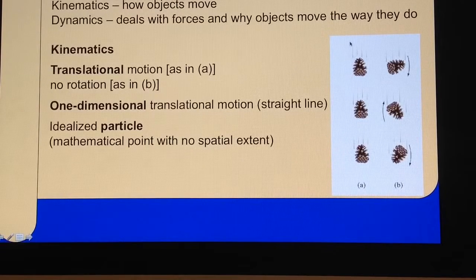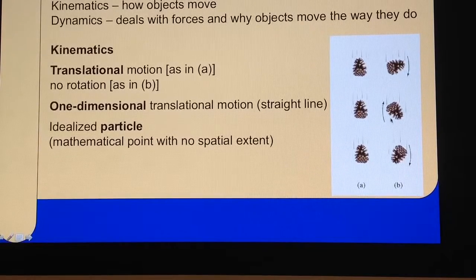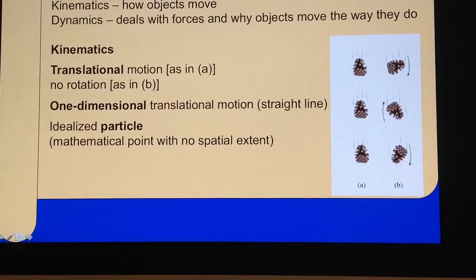That's what we are seeing here in A. This object is falling, so it's translating, and also in B it's translating. But if I compare A and B, B is more complicated because in addition to translating, it's also rotating. So what we are going to do in chapter 2 is forget about rotations and focus only on translation.